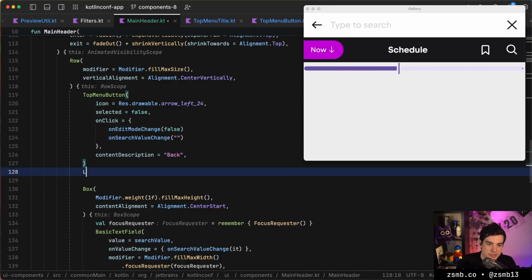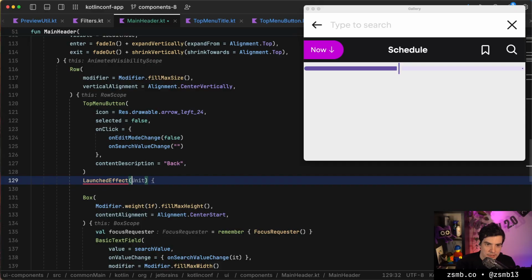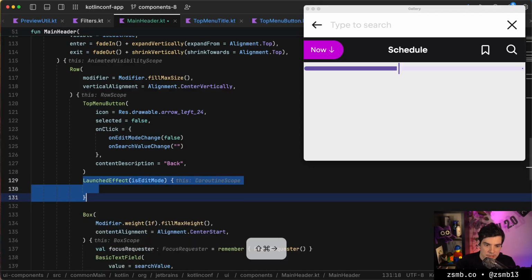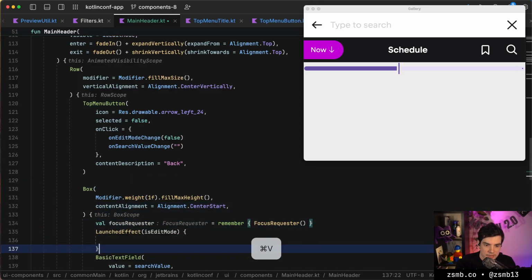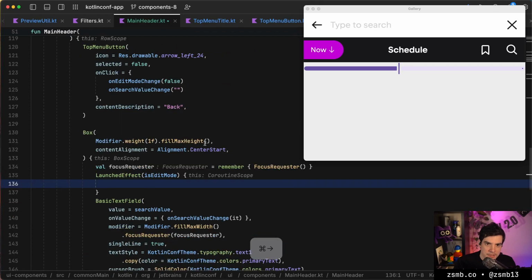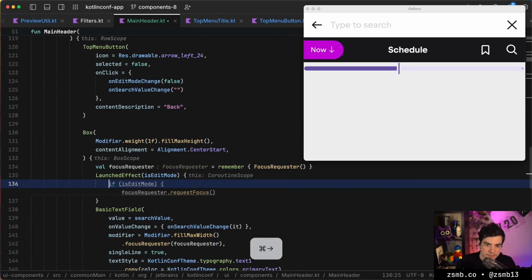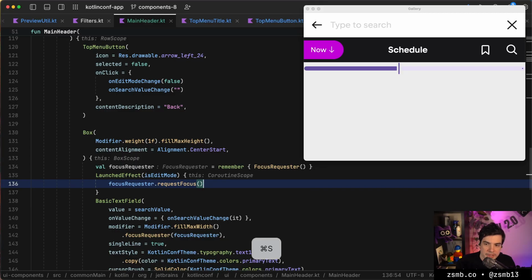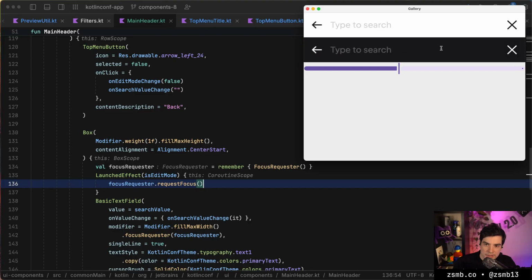And if I put a launched effect in here, which is keyed to whether we are in edit mode, and I just request focus, I mean that should work, right? Like as we're entering edit mode, it puts focus in there. So that part is fine.